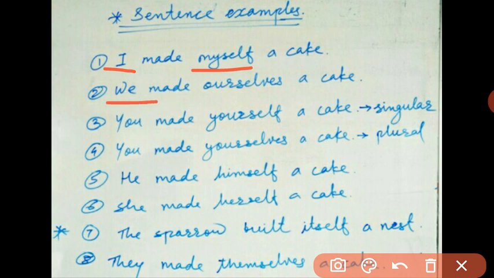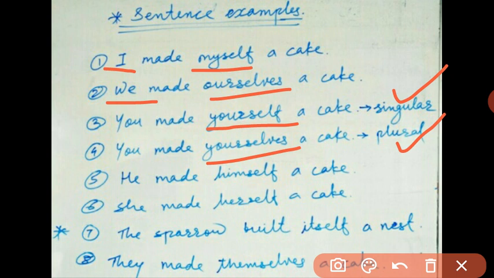Subject we. For whom is it made? Ourselves. So ourselves is the reflexive pronoun over here. Let's go ahead. Which is the next example of a reflexive pronoun? Yourself. Next one, yourselves. The first one is singular and the next one is plural.